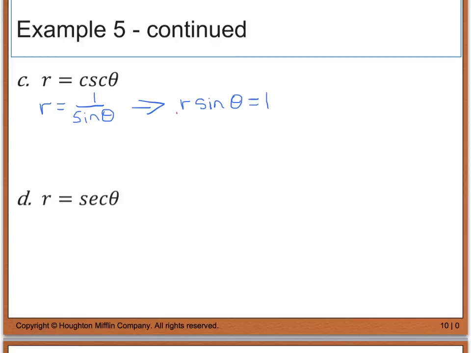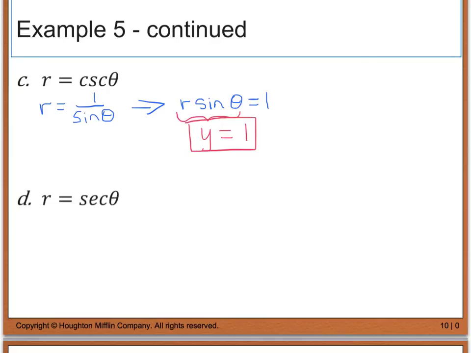And I know that r sine theta is really equal to y. So now I can say that y equals 1. And I have a rectangular equation, and the graph then would be a horizontal line going through the point y equals 1.